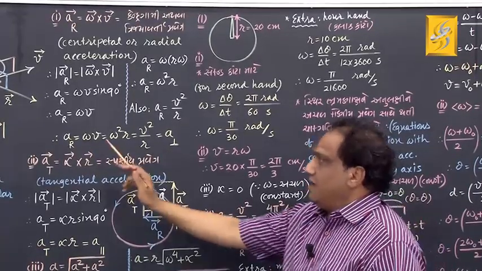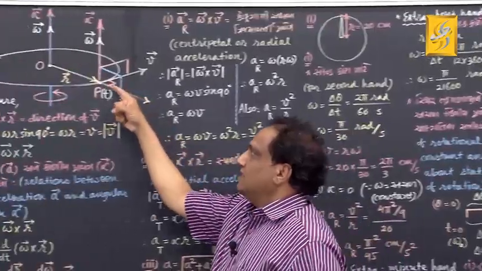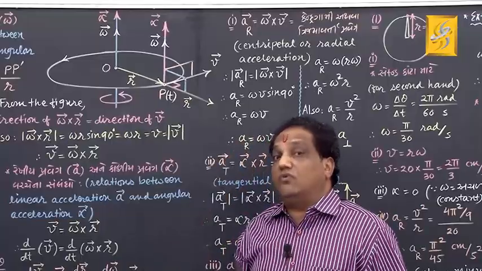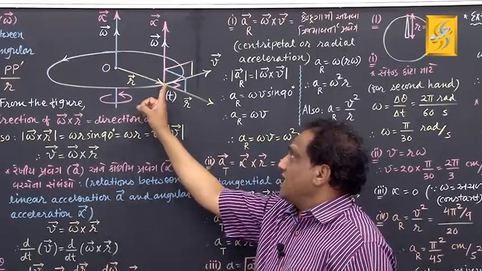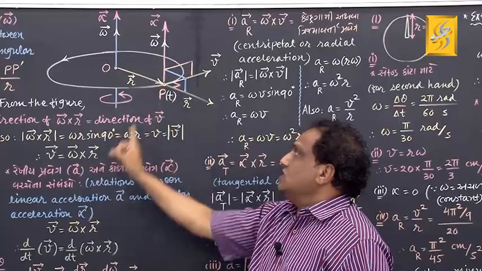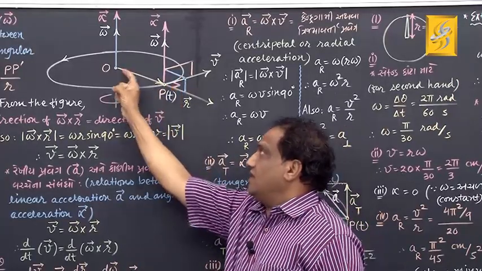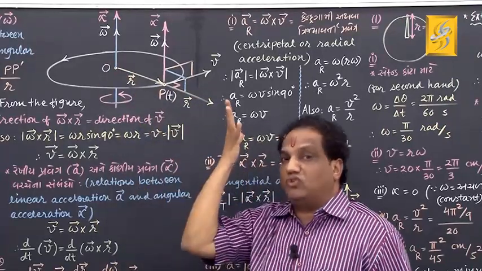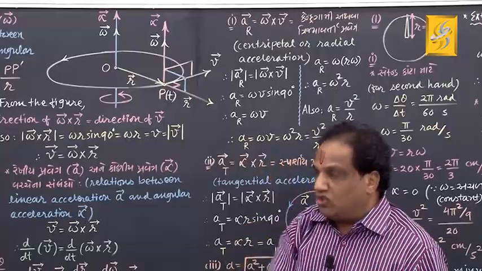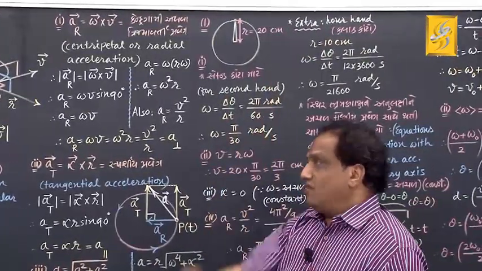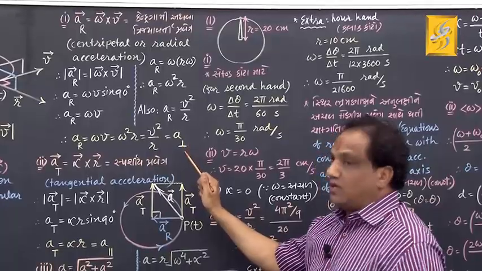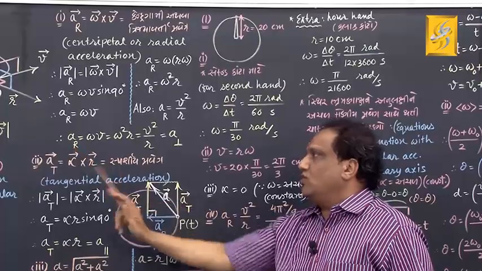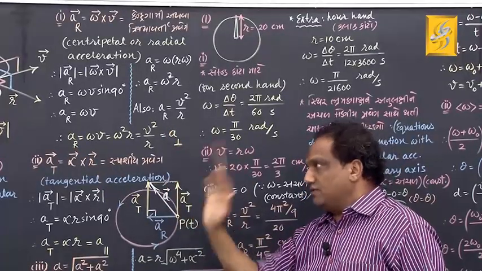Fine. And tell me, how to find this direction? This direction is along the radius, and for a circular path, radius and tangent are always mutually perpendicular. The path of the particle lies along the tangent. So in short, the direction of this acceleration is perpendicular to the path of motion. Because it is perpendicular to the path of motion, in semester 1 you showed it by the symbol A perpendicular. So you can show it by the symbol A_R or by A perpendicular.